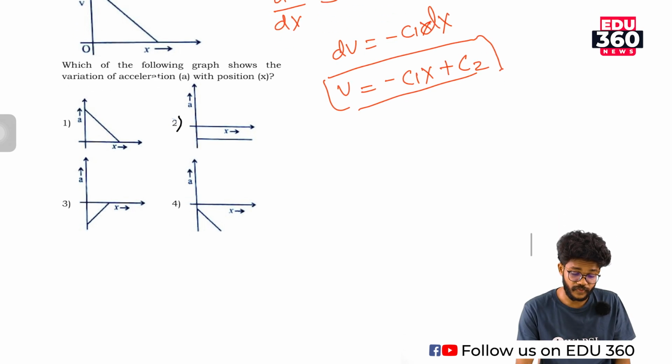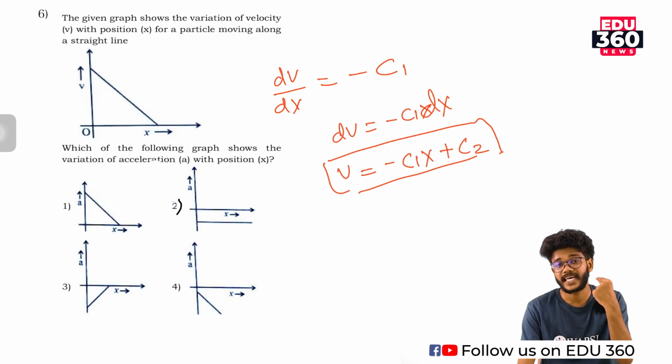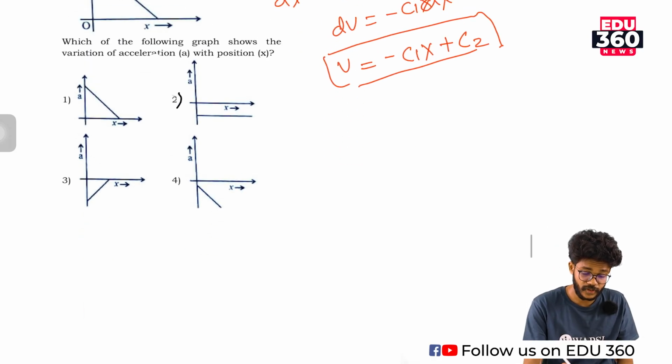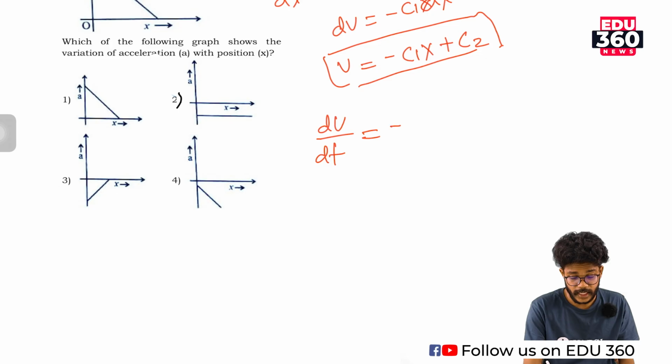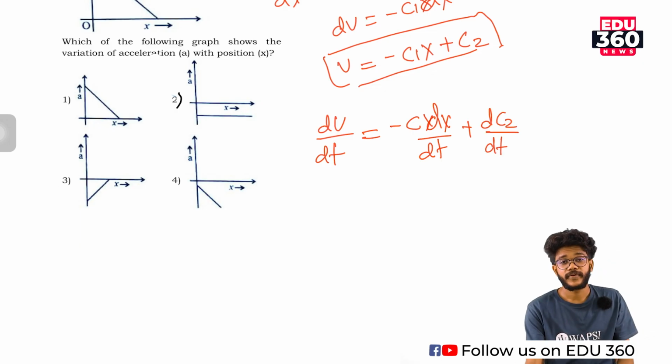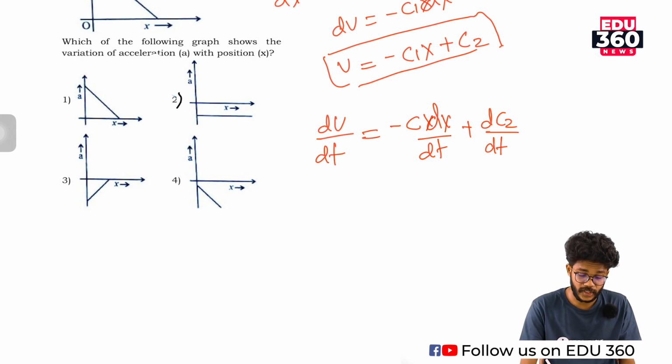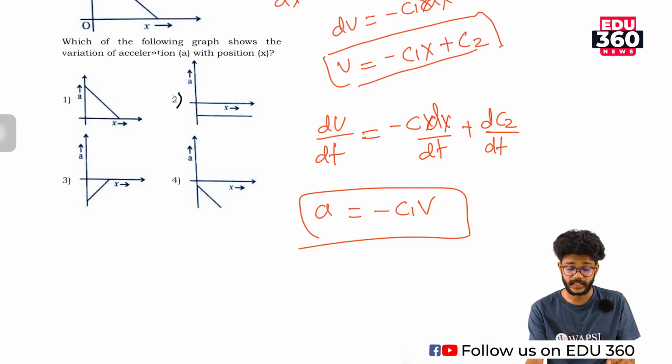Then we need to find the a-x graph. That means acceleration is to be found. So just take the differentiation of the given equation, dv by dt, then only we get acceleration. This is equal to minus c1 dx by dt plus dc2 by dt. The rate of change of a constant value is 0. So dv by dt is acceleration. a is equal to minus c1 into v. Okay, we get the equation for acceleration.